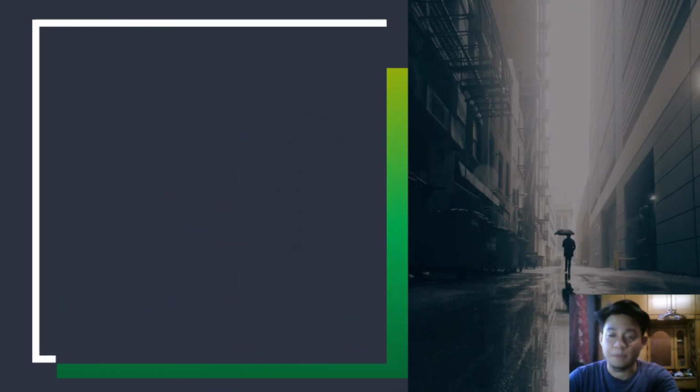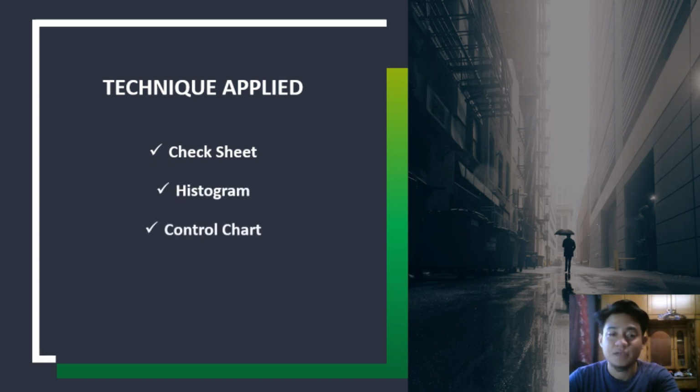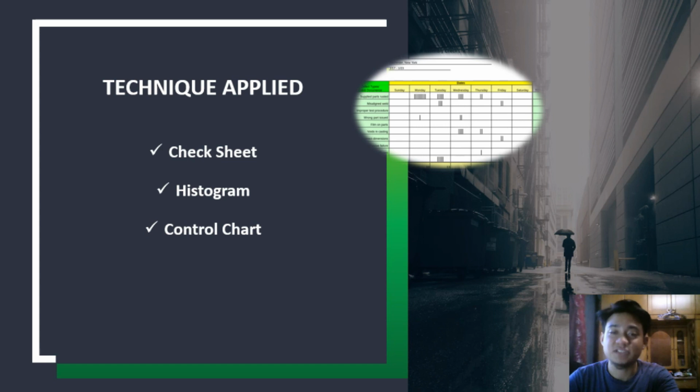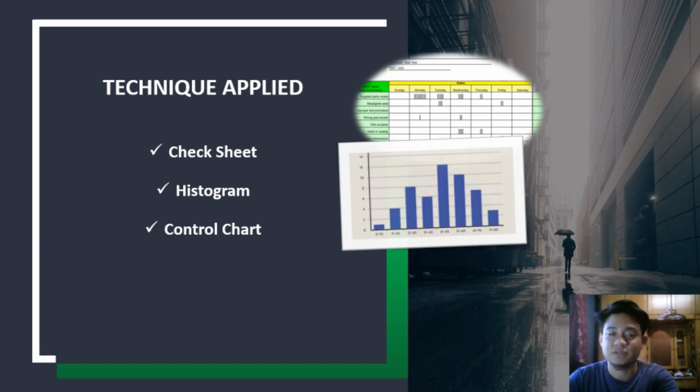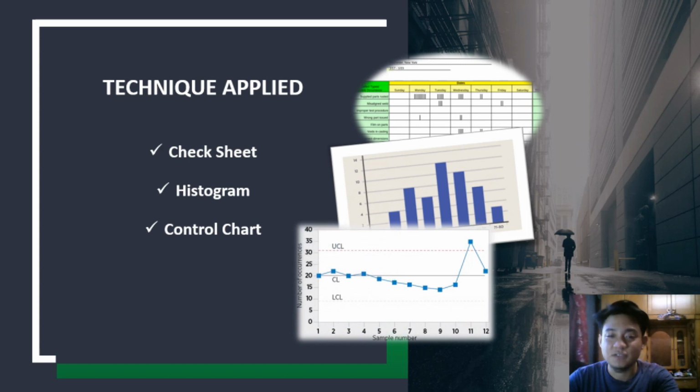From the previous explanation, we can see there are 7 basic tools in QCR for this project. The technique that we applied to summarize the data are check sheet, histogram, and control chart. These are the example of check sheet. This is histogram, and lastly, the control chart. This is how it looks.